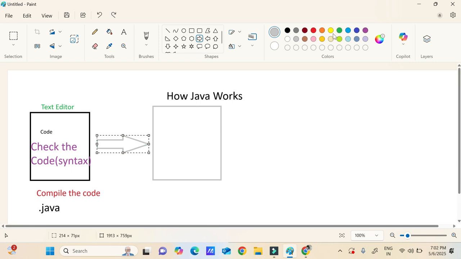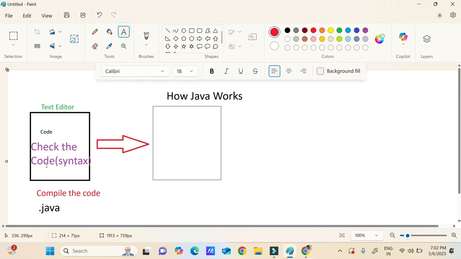Once the compilation is completed, the compiler will check the syntax. After that, if the syntax is correct, it will create a file. What is this file? This file will be your .class file. What does this .class file contain? This .class file contains something called bytecode.